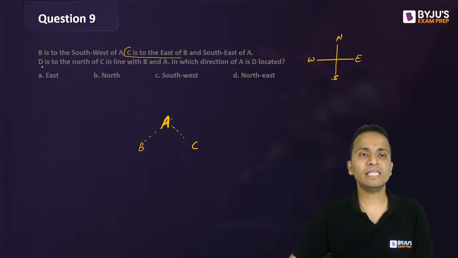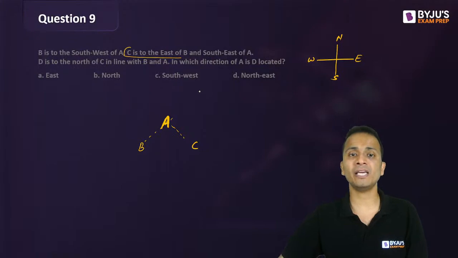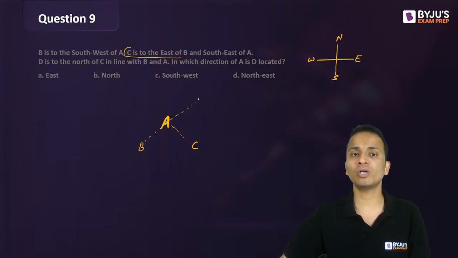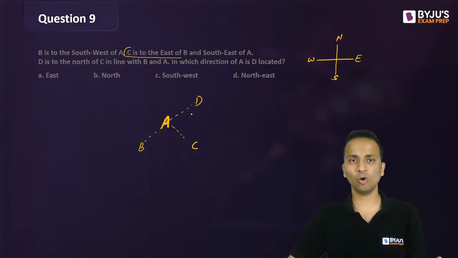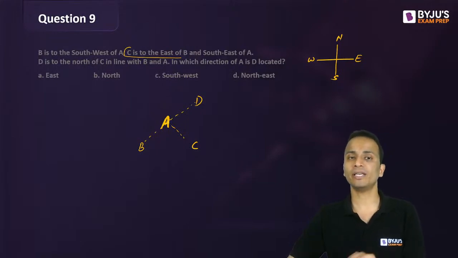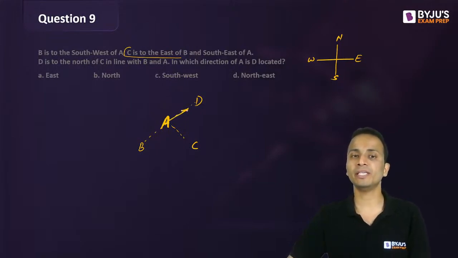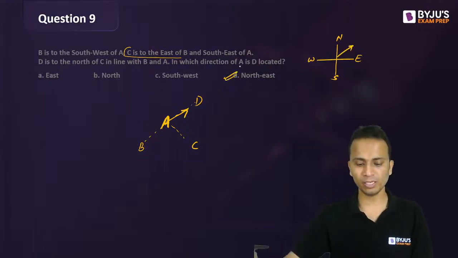Now after this, D is to the north of C, and in line with B and A. So the line on which B and A are, I will continue the same line and I'll draw D such that D is to the north of C. Over. In which direction of A is D located? In this direction, and the correct answer will be northeast.